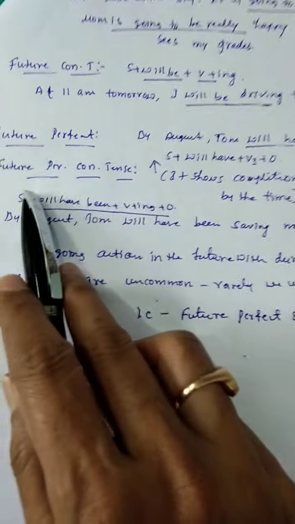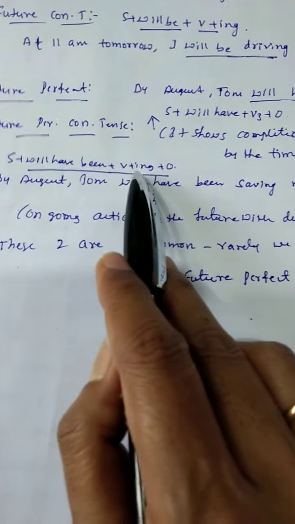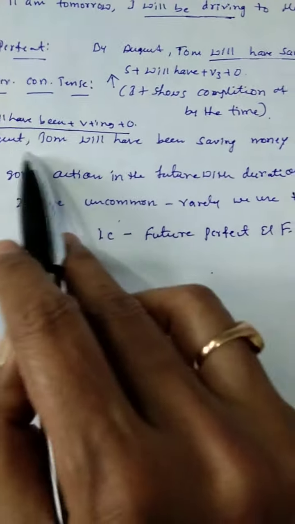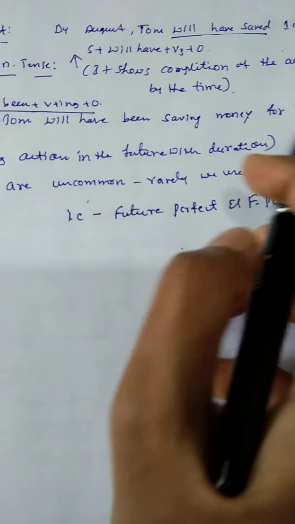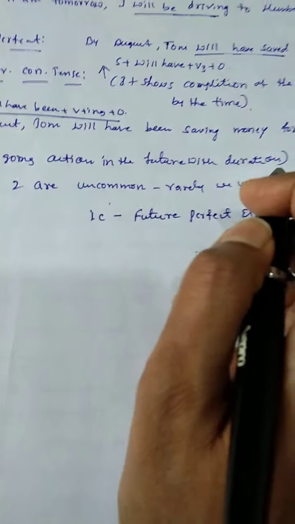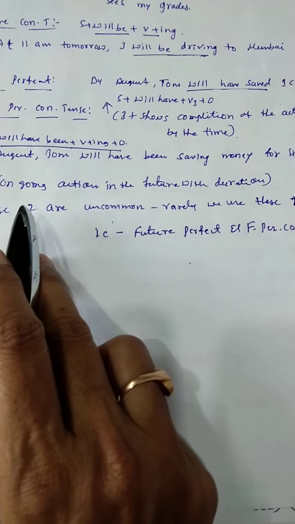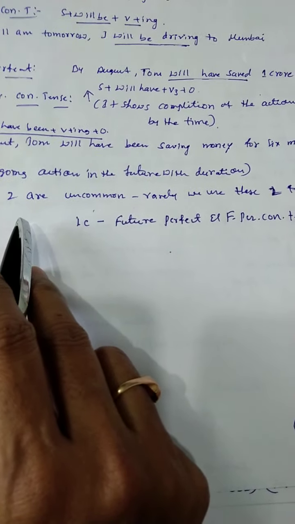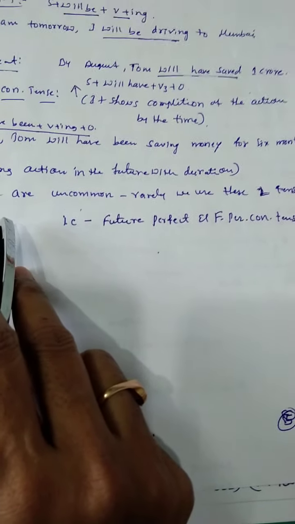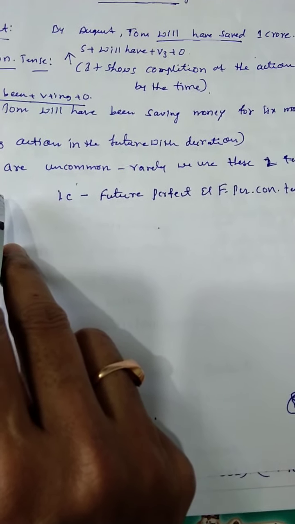And future perfect continuous tense is subject plus will have been plus verb plus ing form plus object. By August Tom will have been saving money for 6 months. So it shows completion of actions by a time, and ongoing actions in the future. These two, future perfect continuous tense and future perfect tense, are uncommon, we rarely use these two tenses. Don't bother about these two tenses.